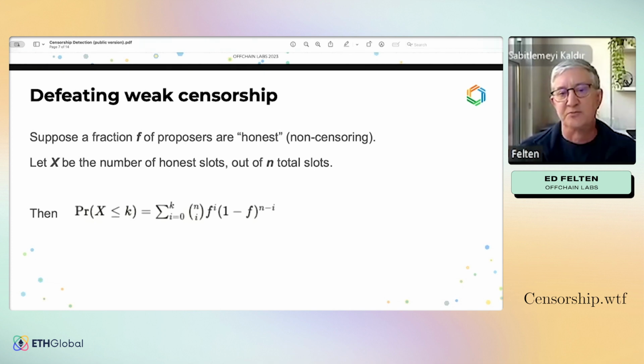But suppose some fraction f of proposers are honest in the sense that they're going to build blocks that are not deliberately censoring this targeted transaction. Let x be the number of honest slots, that is the number of slots in the consensus protocol built by honest proposers out of n total slots. Then the probability that the number of honest slots is less than or equal to some number k is this binomial sum. This is essentially just the formula for flipping a weighted coin, which with probability f comes up honest, and with probability 1 minus f comes up dishonest. So this is basic stuff.